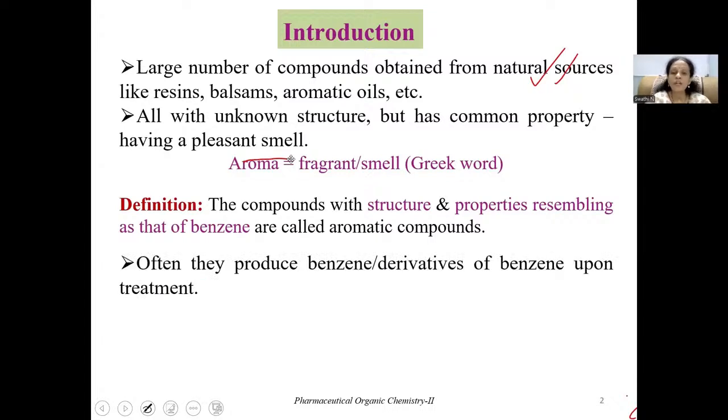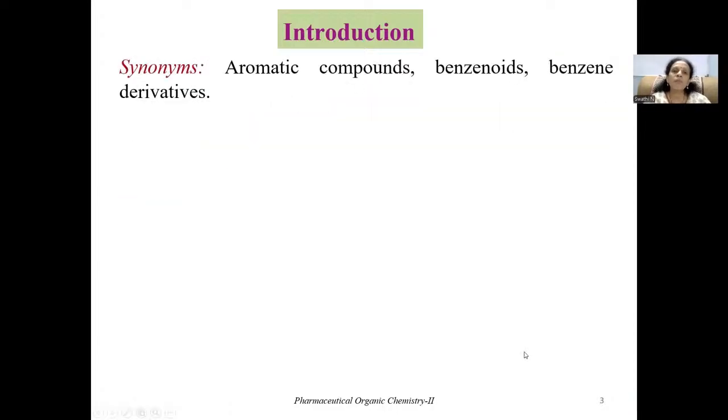These aromatic compounds produce benzene or derivatives of benzene upon chemical treatment, because the basic unit present in them is the benzenoid ring system. So these compounds are also known as benzenoids or benzene derivatives. Aromatic compounds, benzenoids and benzene derivatives all refer to one and the same.